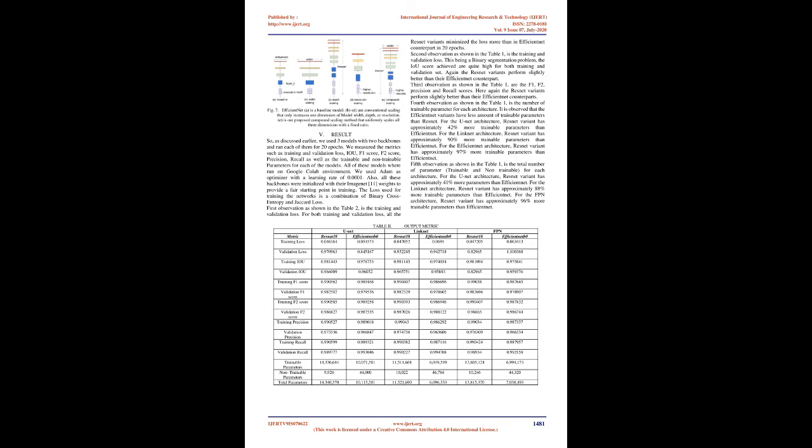We used Adam as optimizer with a learning rate of 0.0001. Also, all these backbones were initialized with their ImageNet weights to provide a fair starting point in training. The loss used for training the networks is a combination of binary cross-entropy and Jaccard loss.